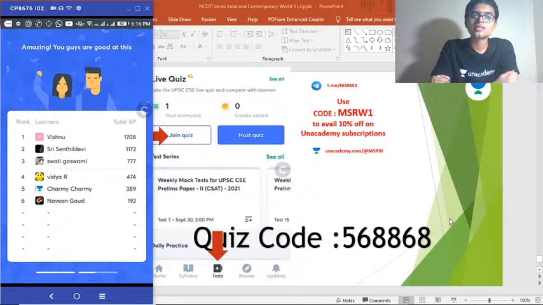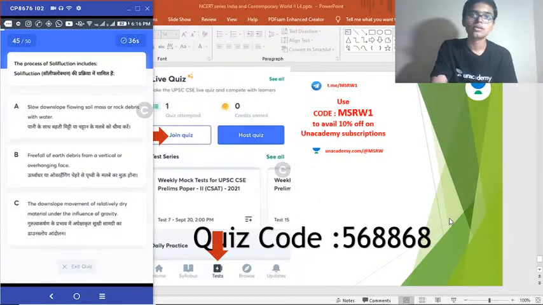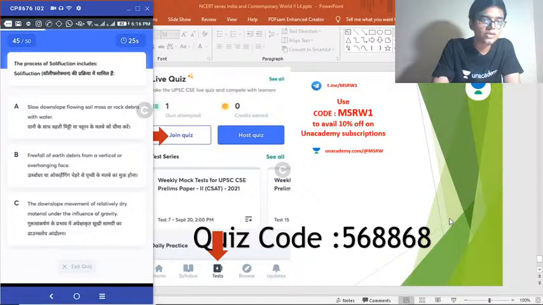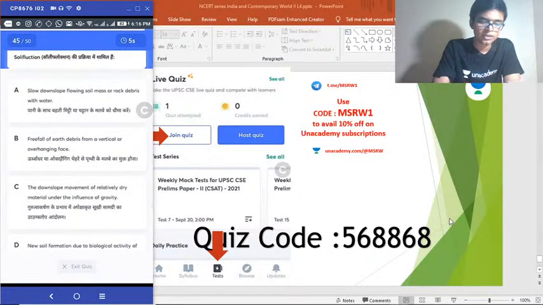Okay, because of their extensive root network, the mangrove trees do not get uprooted that easily. Okay, that is the reason why mangrove cover is extremely good against coastal aggressions. Okay, 45th question. The process of solifluction includes dash. A. Slow downslope flowing soil mass or rock debris with water. B. Free fall of earth's debris from a vertical or overhanging face. C. The downslope movement of relatively dry material under the influence of gravity. And D. New soil formation due to biological activity of plants and animals. Select the correct answer.